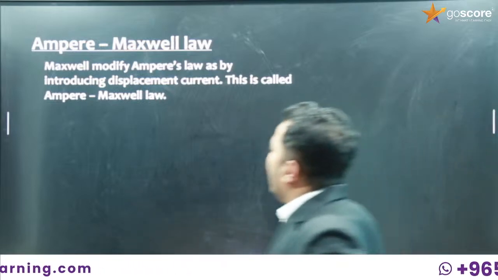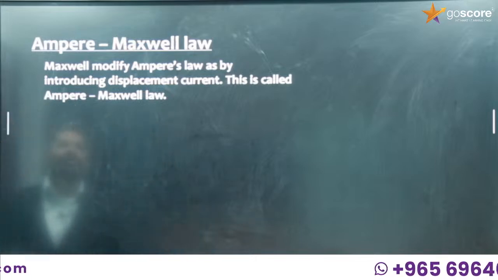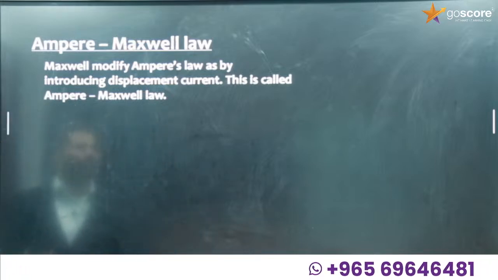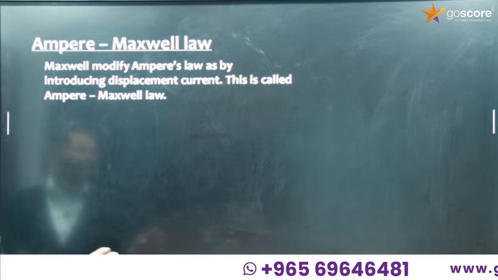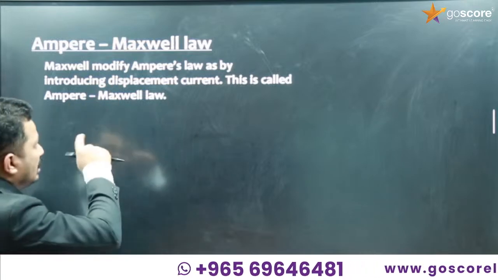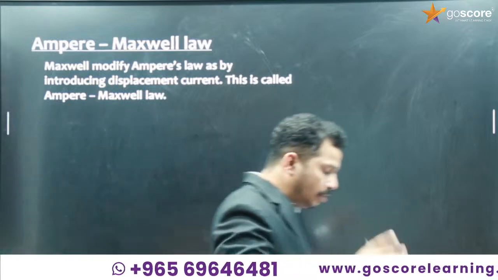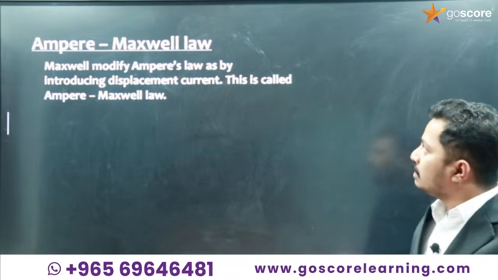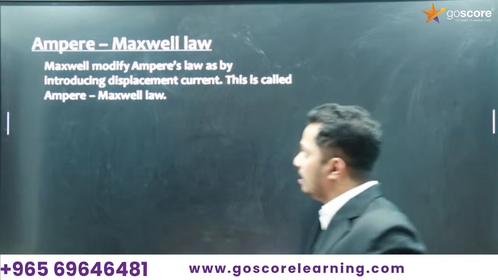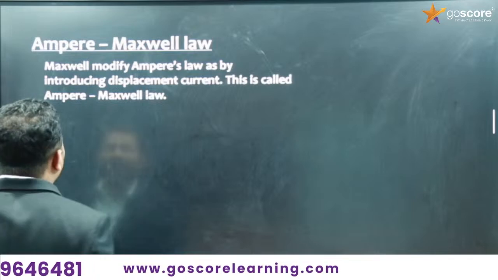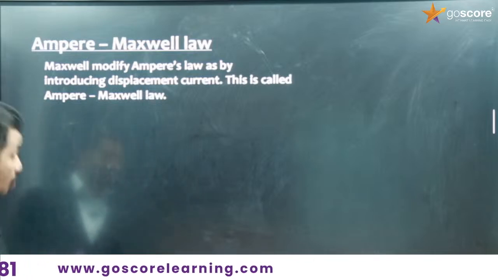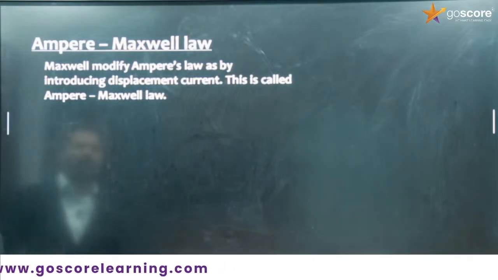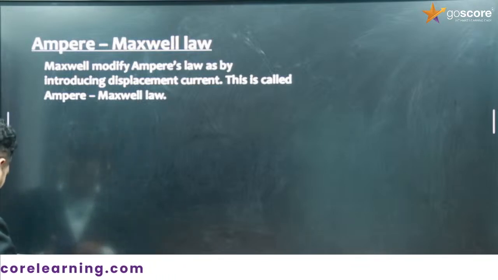Maxwell modified Ampere's law by introducing displacement current, so this is called Ampere's Maxwell law. The statement is like that only; there is no lengthier definition for Ampere's Maxwell law. This is the basic. It can be written as Maxwell modified Ampere circuit law, or Ampere's Maxwell law. Not only this, we can write some equations also.